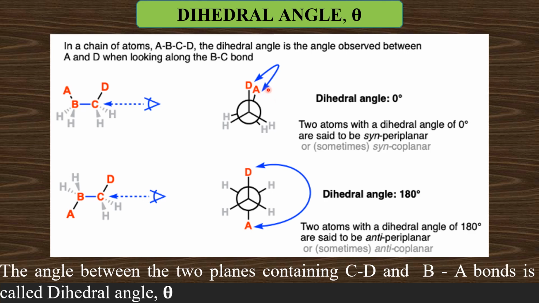Suppose if you are doing a 180 degree rotation, the atom A comes down, we get this staggered conformation. And here also the CD bond and BA bond are lying on the same plane, therefore they are coplanar. But this time they are not on the same direction, they are on the opposite direction. Therefore we have to say they are anti-coplanar or anti-periplanar. Therefore, the dihedral angle is the angle between the two planes containing the CD bond and BA bond.